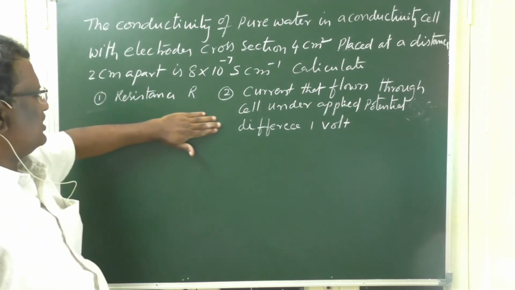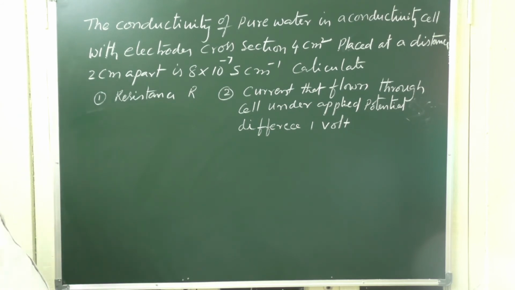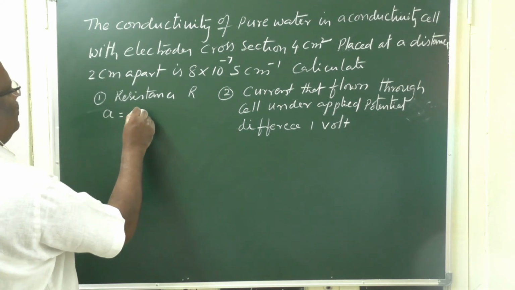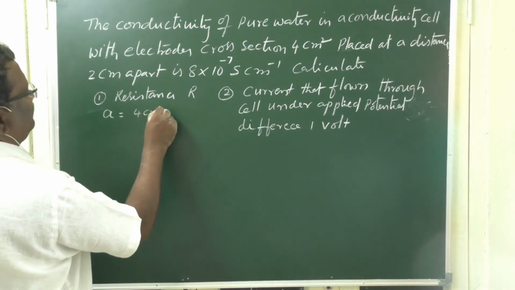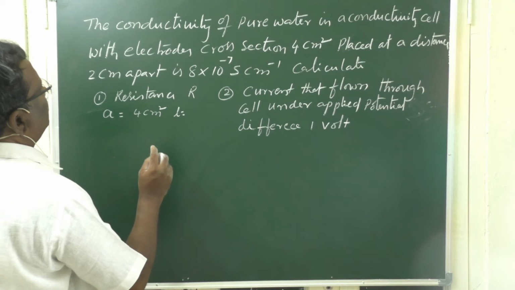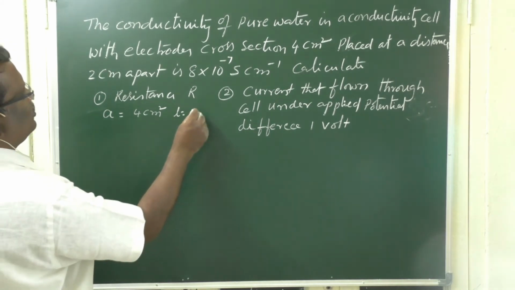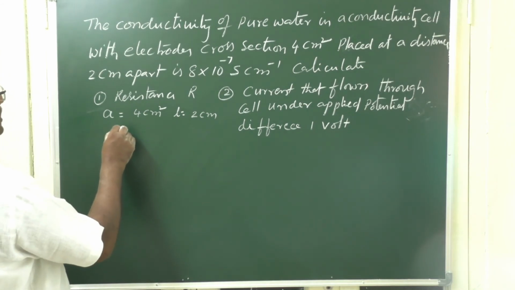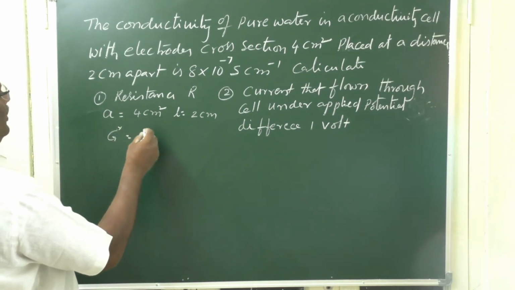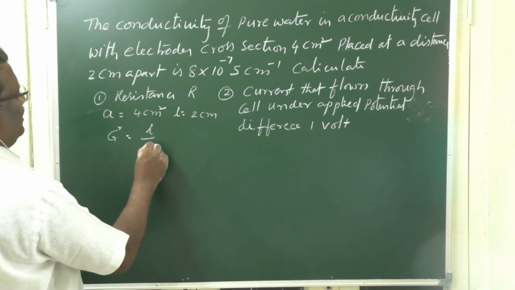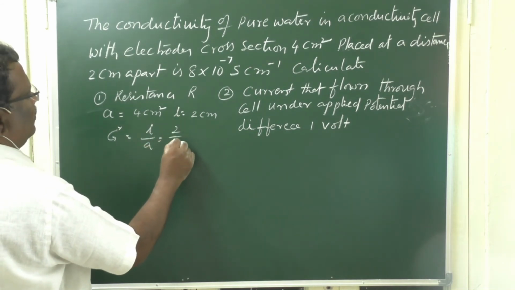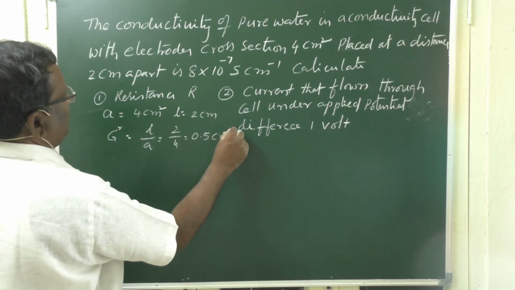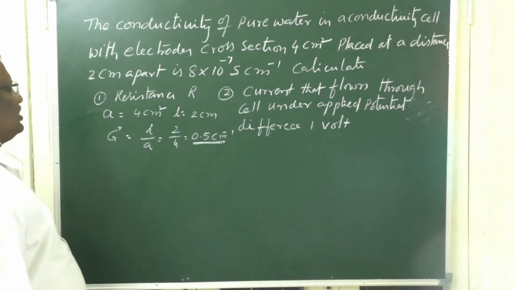The cross section area of an electrode A is 4 centimeter square, and the distance between the two electrodes L is 2 centimeters. Then cell constant G star is L by A, 2 by 4, equal to 0.5 per centimeter. This is the cell constant G star.